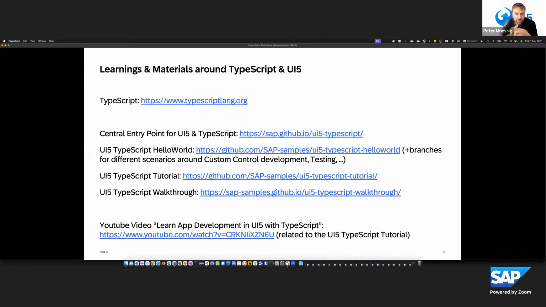The central endpoint for UI5 and TypeScript. You should know this GitHub IO UI5 TypeScript project, the Hello World, the tutorial, and the walkthrough, which is around. The walkthrough is pretty comprehensive. You learn a lot of things. And a colleague of mine, Andreas Kunz, made a nice YouTube video guiding you through the walkthrough. This is really also very interesting to look into.